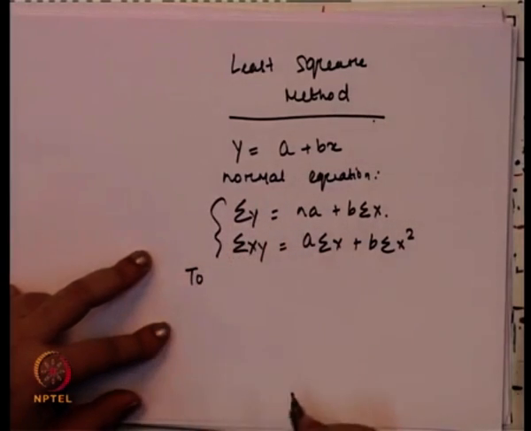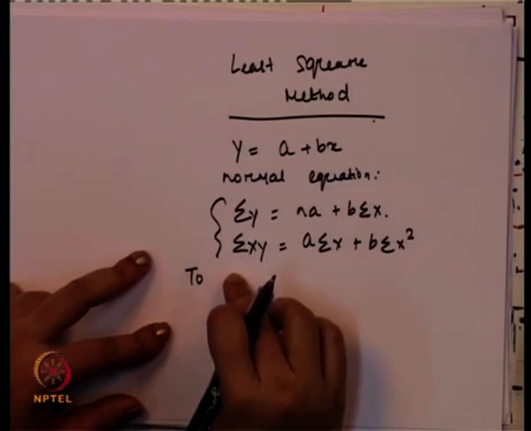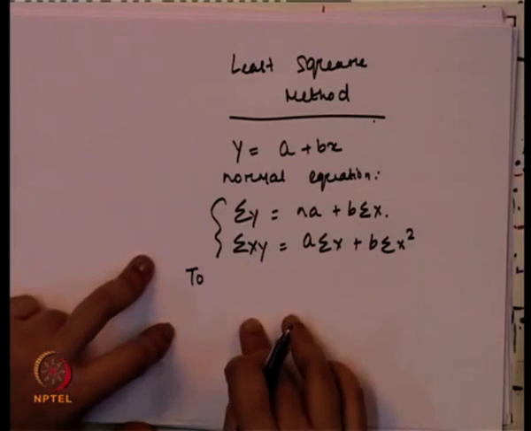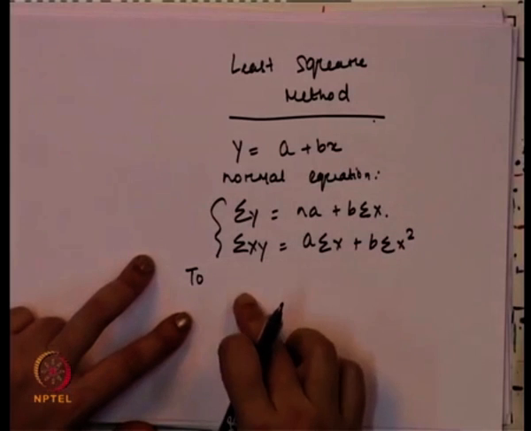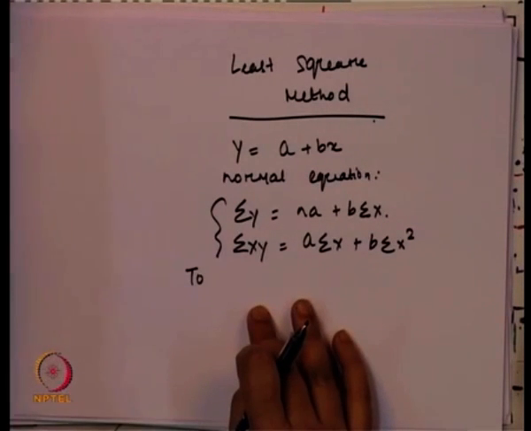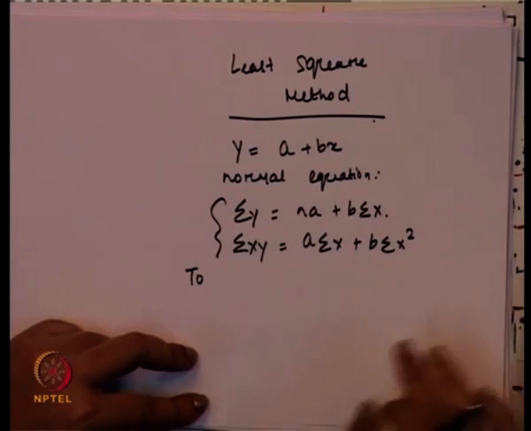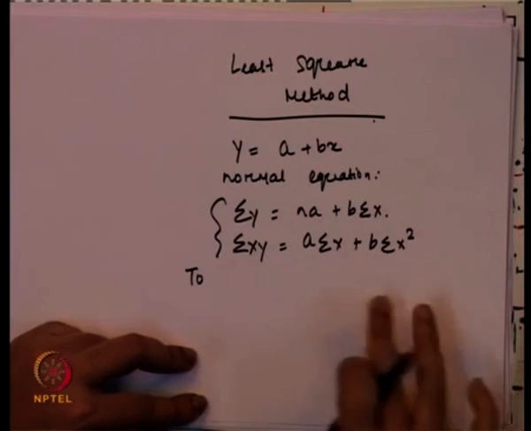These are the trend equations, and we first need to solve for the values of a and b, and on the basis of a and b we can find out the value in the future time period.